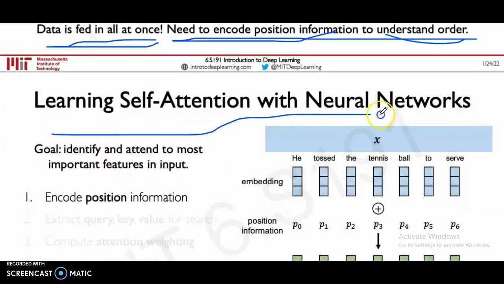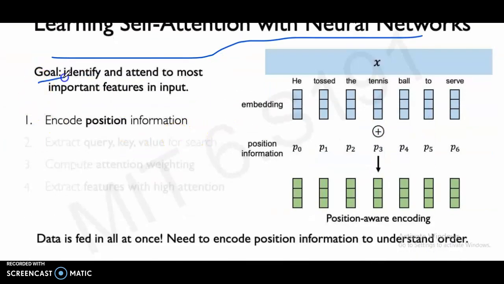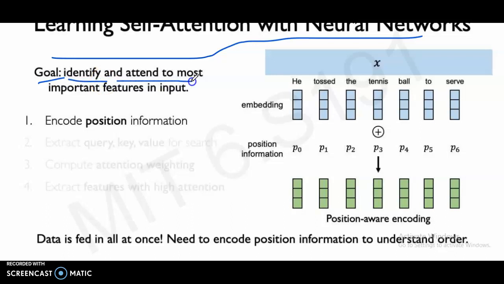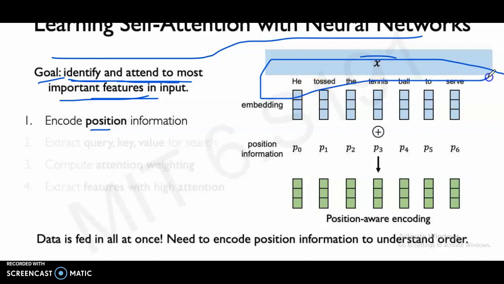Learning self-attention with neural networks. Goal: identify and attend to the most important features in the input. This is the input: he tossed the tennis ball to serve.